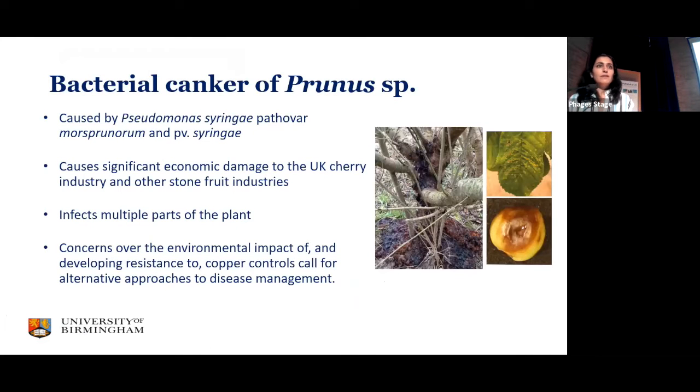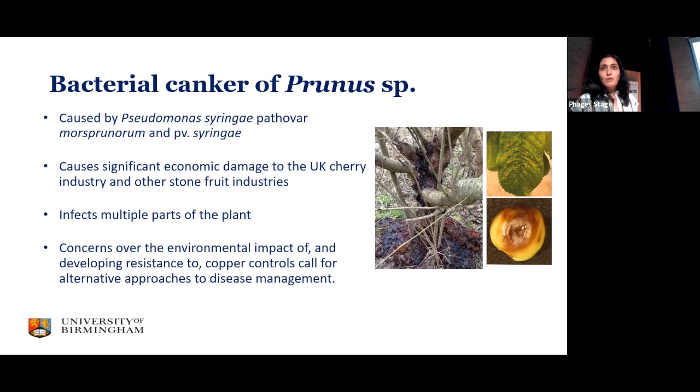Just a brief introduction to cherry bacterial canker. Cherry trees are attacked by pathovars of Pseudomonas syringae causing canker. There are three pathovars of Pseudomonas syringae that attack cherries: Pseudomonas syringae pv. syringae, and Pseudomonas syringae pv. morsprunorum, of which there are two races. I will call them PSS and PSM from now on.